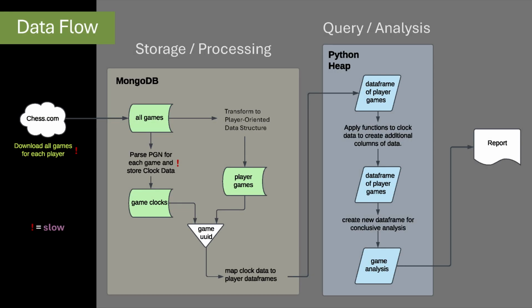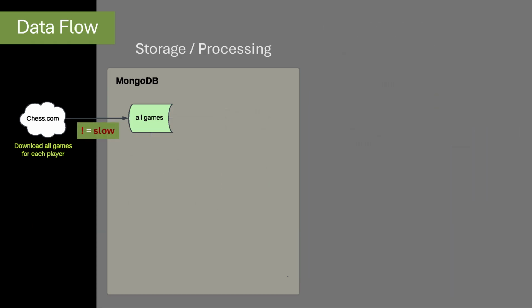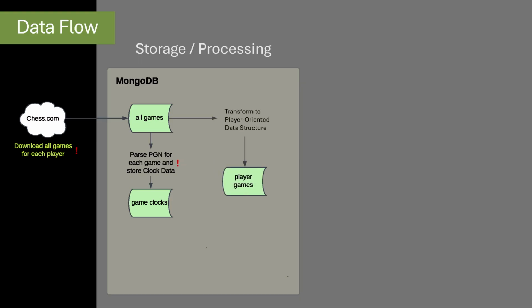Here's an overview of the data flow that I used for my analysis. First, I downloaded all the games from chess.com and stored them in a game collection in MongoDB. Next, I parse out the PGN, process it to extract the clock data, and store it in a separate clocks collection. I use a special transformation to create another collection for each player. I will talk more about this later, but it just makes it easier for me to access the game and merge it in the clock data.